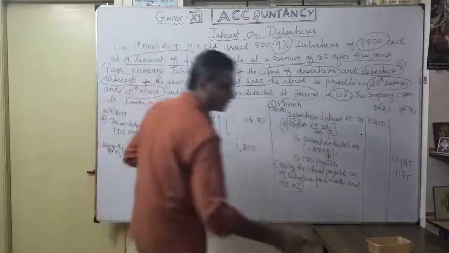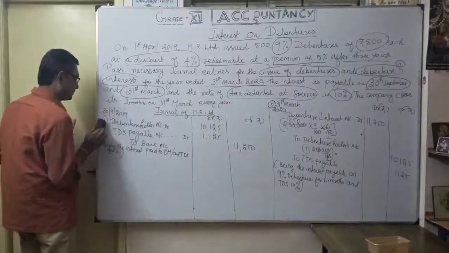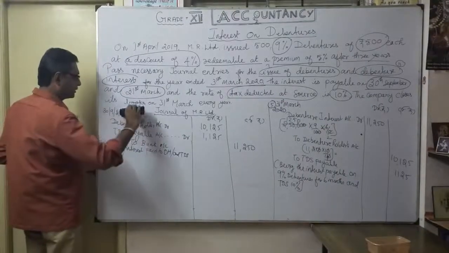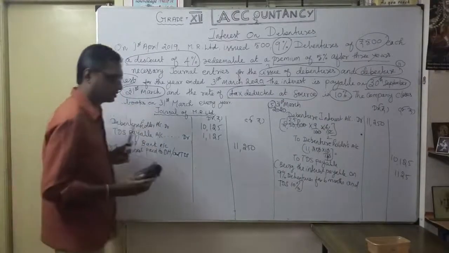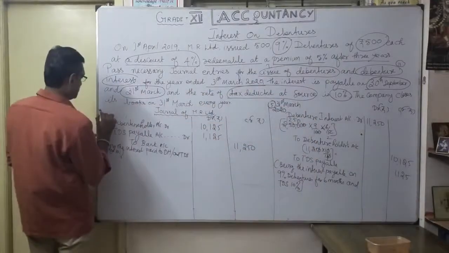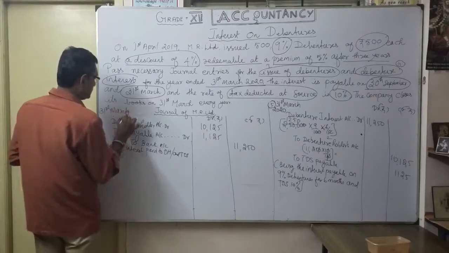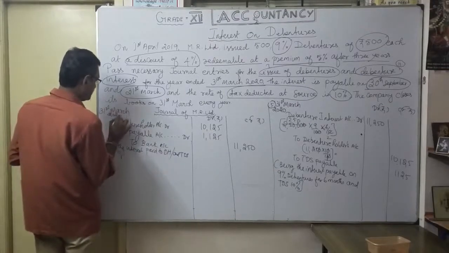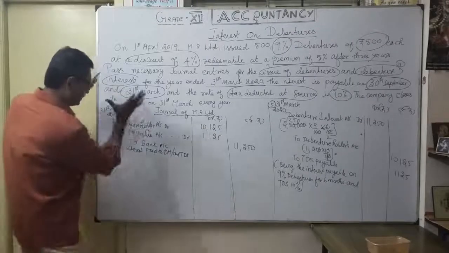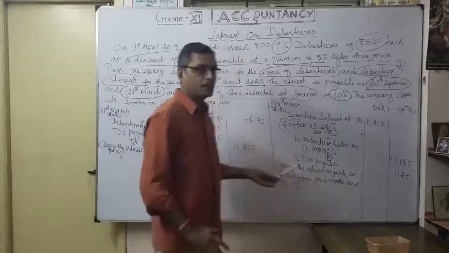Similarly, the sixth entry. What is the sixth entry? Here also the date is 31st March, 2020. You can also write it like this. Same entry, only the date changes. So it's the same as whatever due entry, I pay.